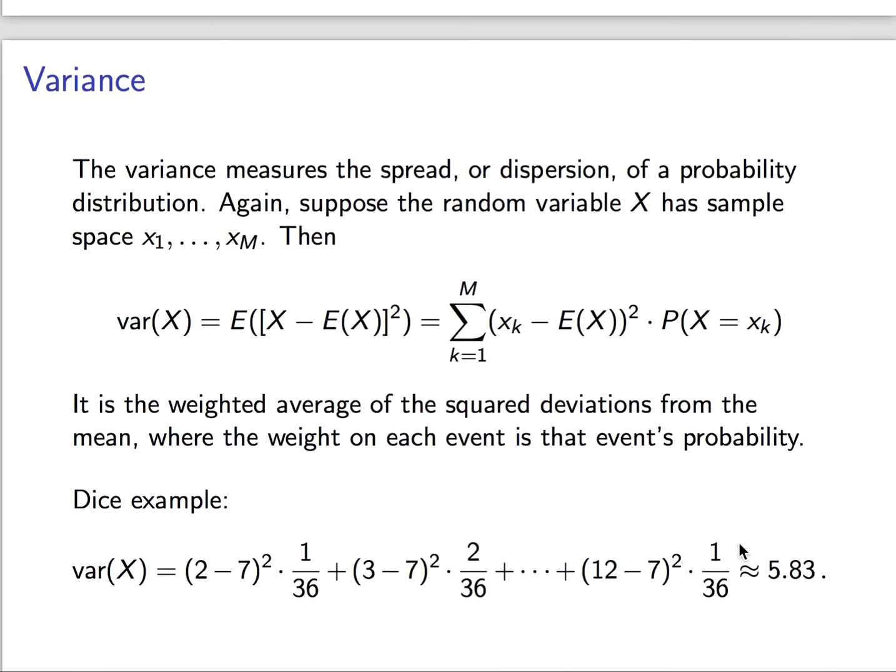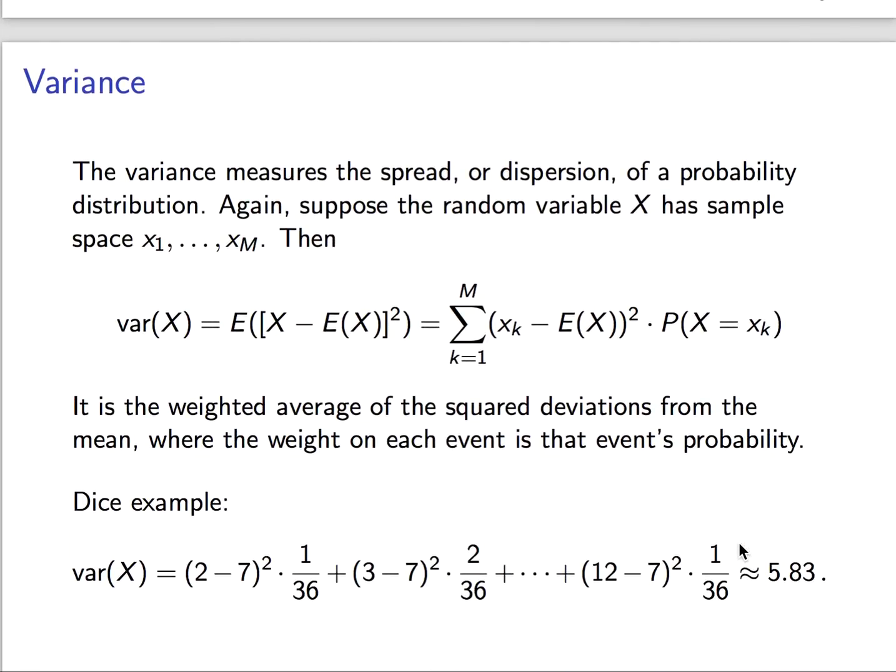The variance measures the spread, or the dispersion, of the probability distribution. Let's again suppose that the random variable has that same sample space as before, x1 up to xm. Then the variance has this definition. So we could define it in either of these 2 ways right here. So the variance is itself an expected value. It's just not the expected value of x, it's the expected value of the squared deviation of x from its mean.